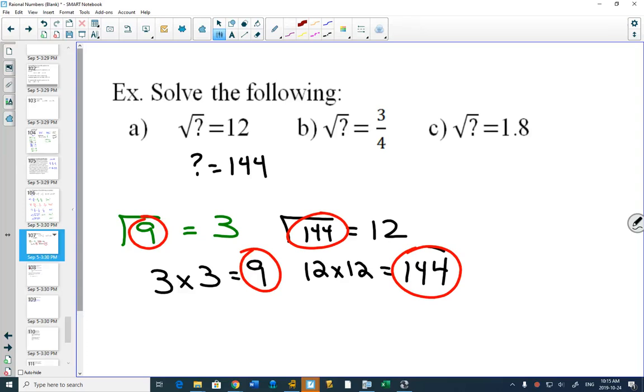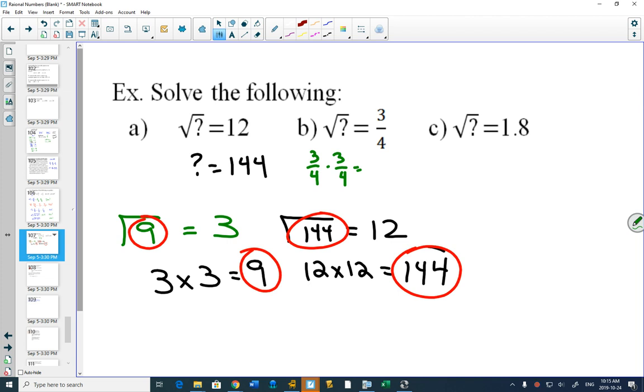Does that make sense? So we don't actually need to estimate here. We can figure this out completely. What's going to be inside of this one? 3/4 times 3/4. How do we multiply fractions?